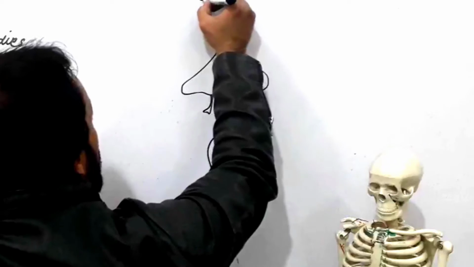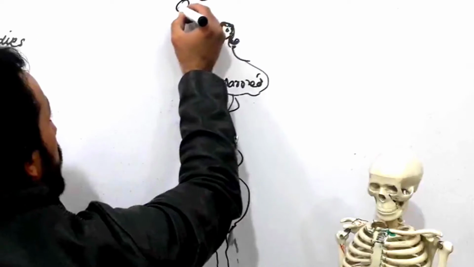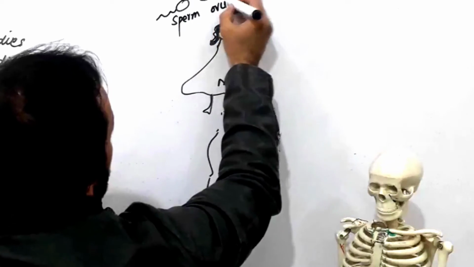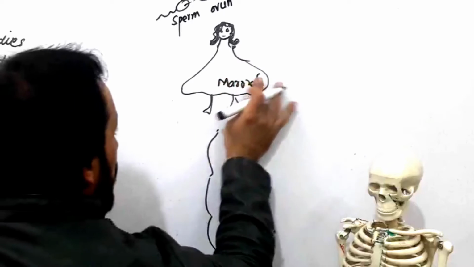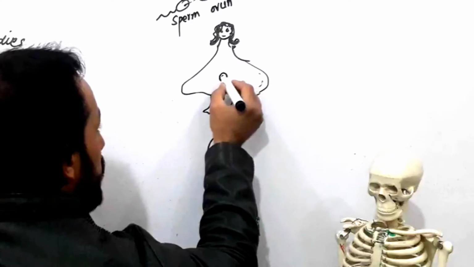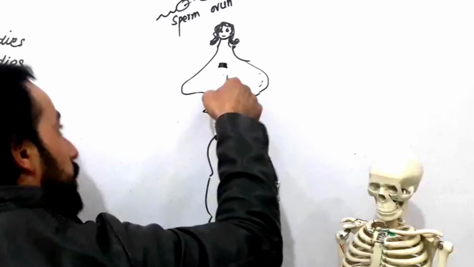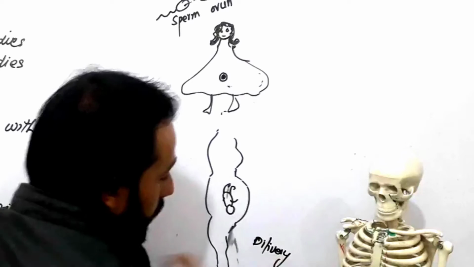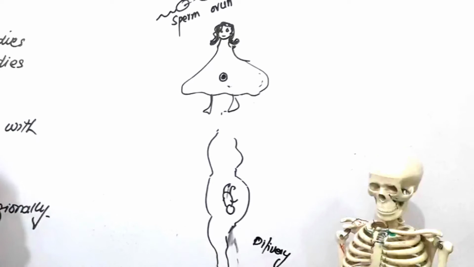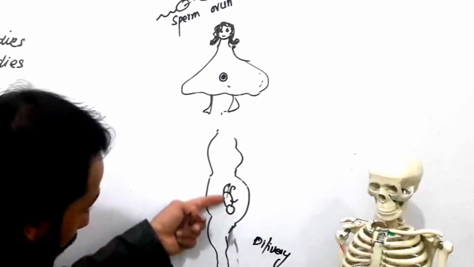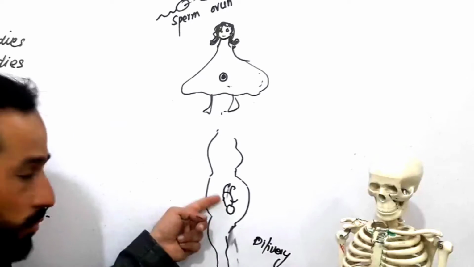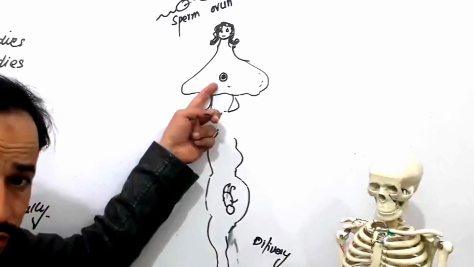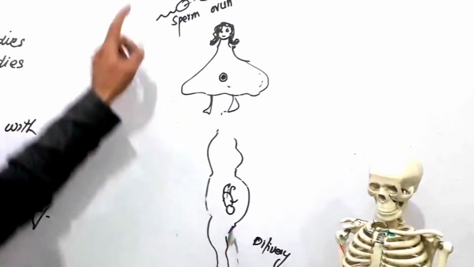Look, whenever there is the female ovum and the sperm came and did fertilization, fertilized the egg, and the ovum goes and sits in the uterus. So from this day up to the delivery, all those changes which are occurring in the body of this baby, in the body of this embryo, while you are studying these changes from the first day up to the day of delivery, this is called embryology.